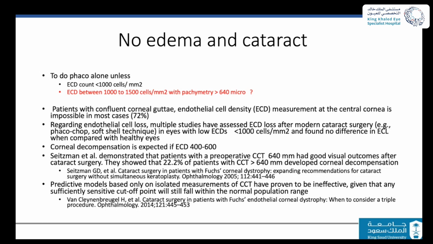The second thing you need to address is that we see patients who have 1,500 or even 1,000 endothelial cells, they undergo cataract surgery and they do very well, and they last with a clear cornea for a few years.